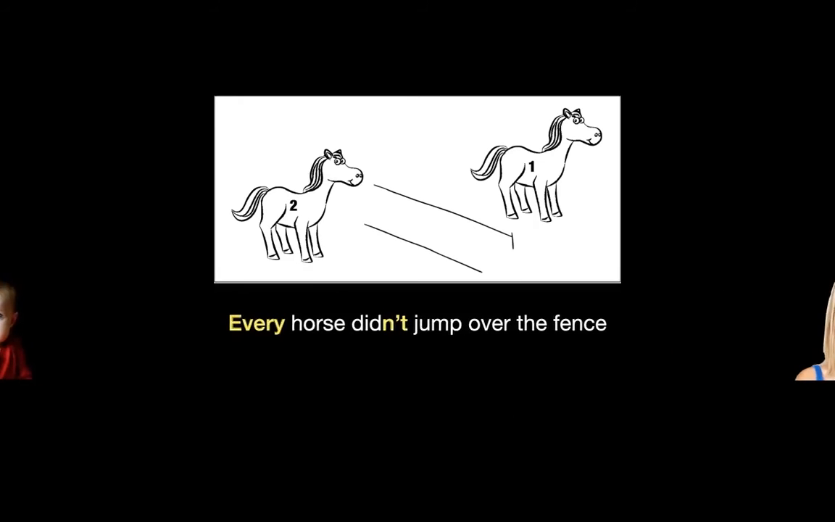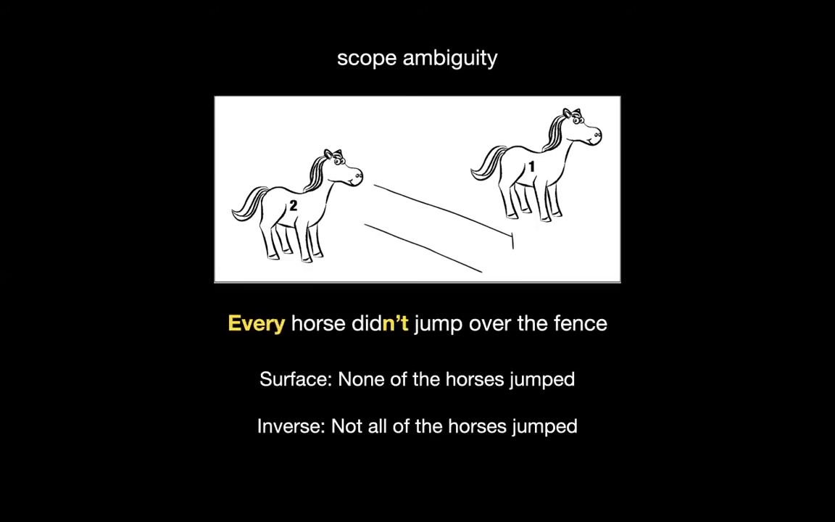This sentence is interesting because it's an instance of quantifier scope ambiguity. There are two possible sentence interpretations. Under the surface scope interpretation, where every takes scope over the negation, the sentence means that none of the horses jumped. Under the inverse scope interpretation, where negation takes scope over every, the sentence means that not all of the horses jumped. Importantly, in this scenario, only the inverse is true.